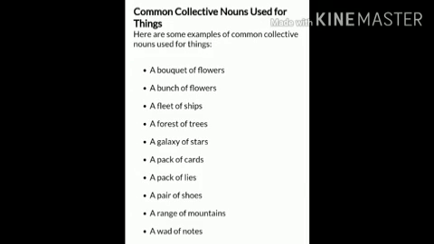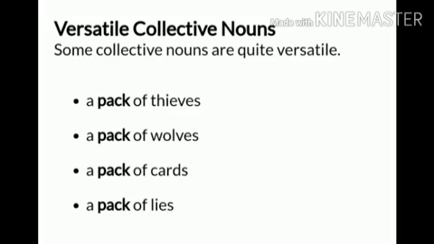Here are examples of collective nouns used for things. A bouquet of flowers, a bunch of flowers, a fleet of ships, a forest of trees, a galaxy of stars, a pack of cards, a pack of lies, a pair of shoes, a range of mountains, etc. Versatile collective nouns: some collective nouns are quite versatile, like a pack of thieves, a pack of wolves, a pack of cards, etc. They are versatile because they may be used in many places.